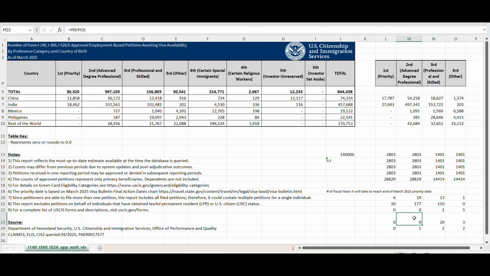Same for Philippines. We are not seeing enough numbers on EB2. It's just 200 or so far. So there are a lot of numbers to be used somewhere else where the high demand is. So EB1 Mexico, Philippines, rest of the world, EB2 Mexico and Philippines, there are a lot of opportunities for spillovers within the EB category. Okay, that's what I'm trying to say. Okay, moving on. So here we have EB2, rest of the world.